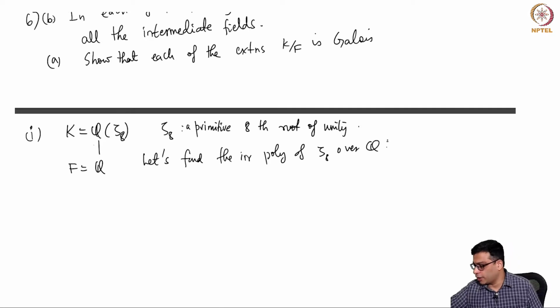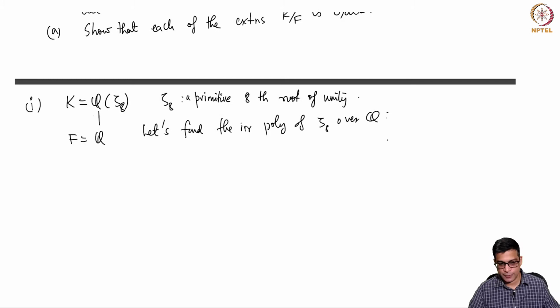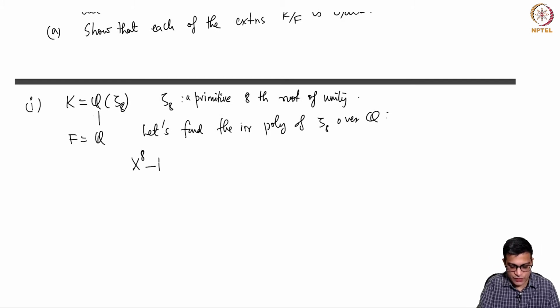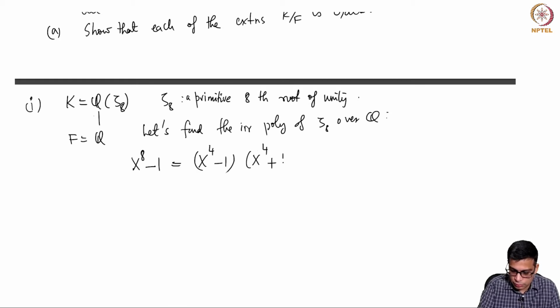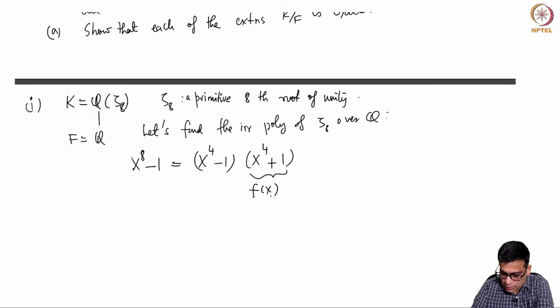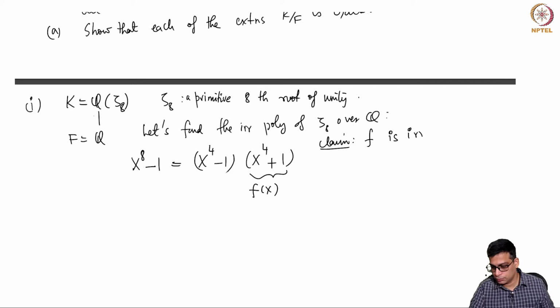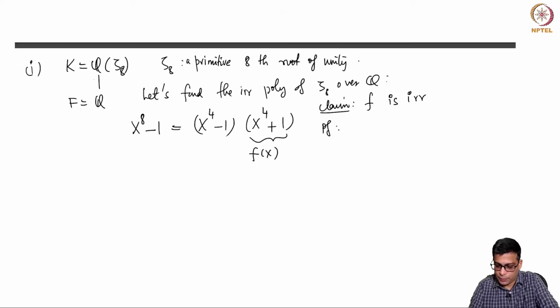So in order to find the irreducible polynomial, what we have to do is, let's start with some polynomial that it satisfies. So certainly it satisfies this, right? It satisfies this. So this factors like this. I claim that, let's call this f(x). So claim: f is irreducible. And this is simply an Eisenstein criterion statement.